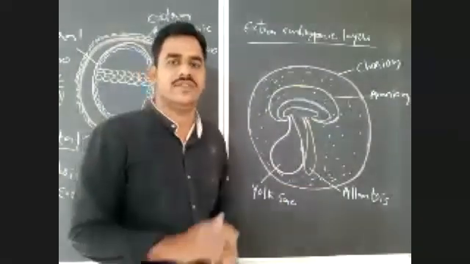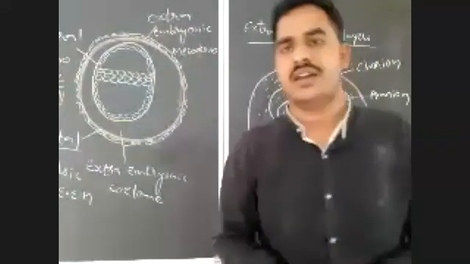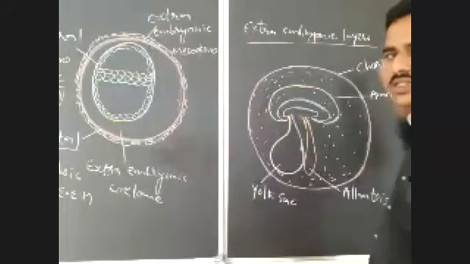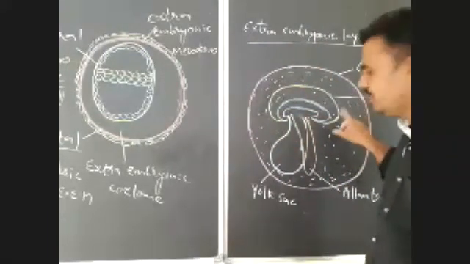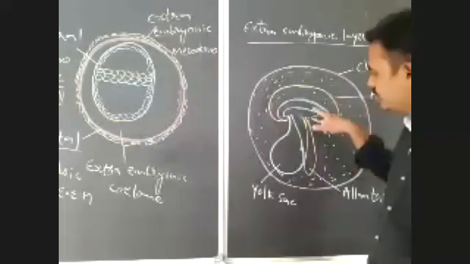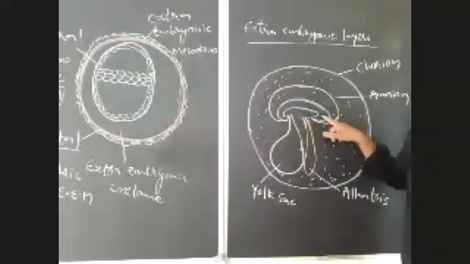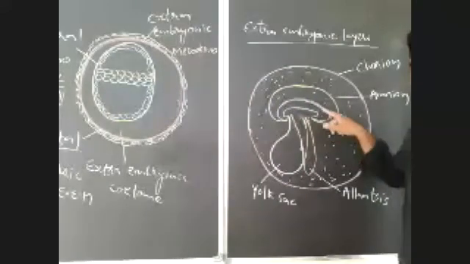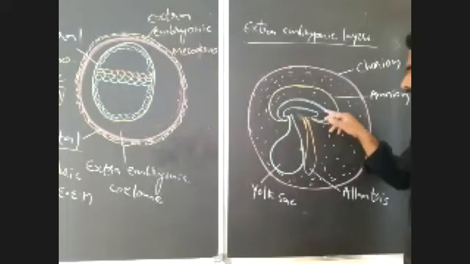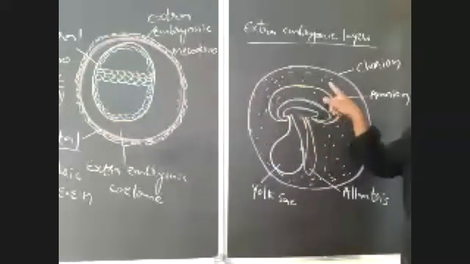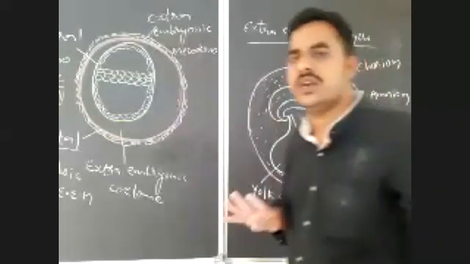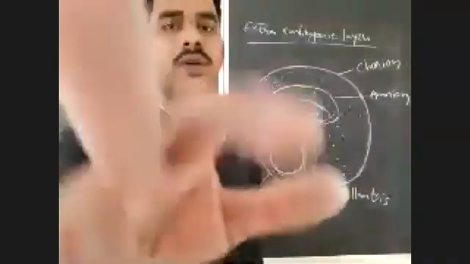So what is the role of these 4 extra embryonic layers here? Okay. So outside this there is a trophoblast, but we are discussing only about extra embryonic layers which are derived from extra embryonic mesoderm here. So here if you observe it is embryo. So around the embryo or outside the embryo there is formation of 4 extra embryonic layers. What are these 4 extra embryonic layers? Here chorion, amnion, yolk sac and allantois are the 4 extra embryonic layers that are present in the embryo of human being.